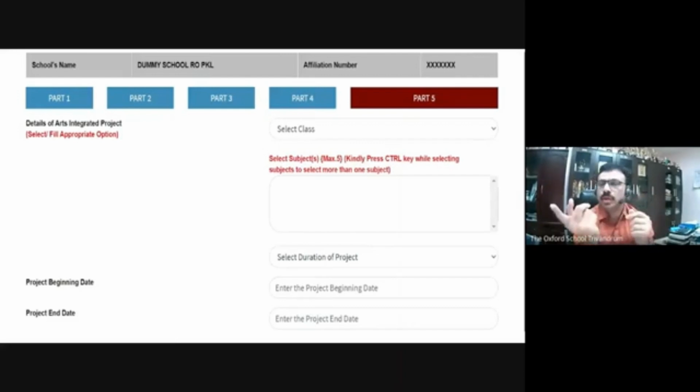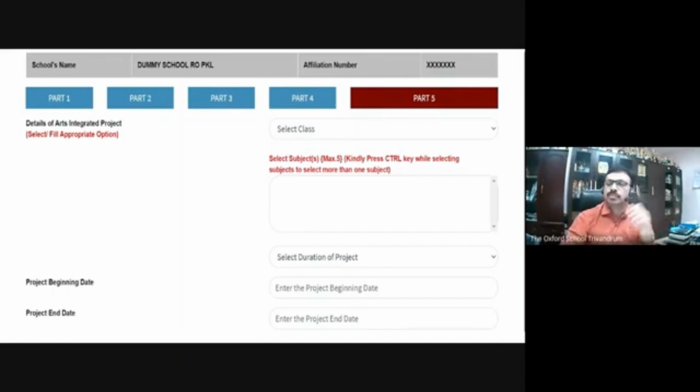And grade 1 to 8, any one project which can be multidisciplinary in nature. So up to grade 8, we choose only one project, and we enter that particular project name and class. And for grade 9 and 10, we enter 5 projects in the 5 subjects you have chosen, and one of which should be art integrated with the paired state, that is Himachal Pradesh.